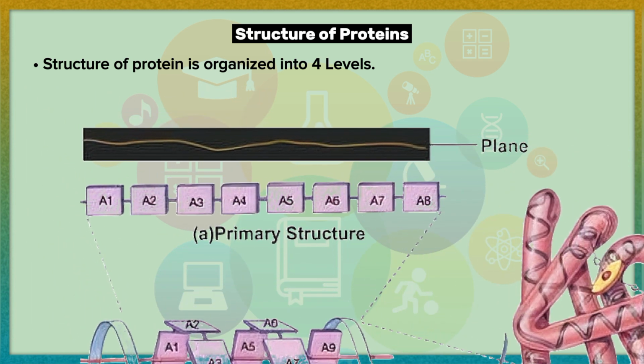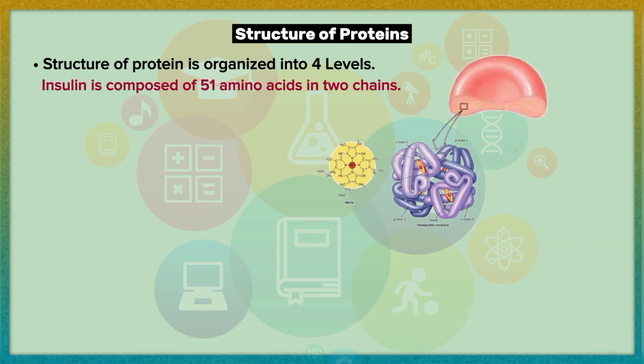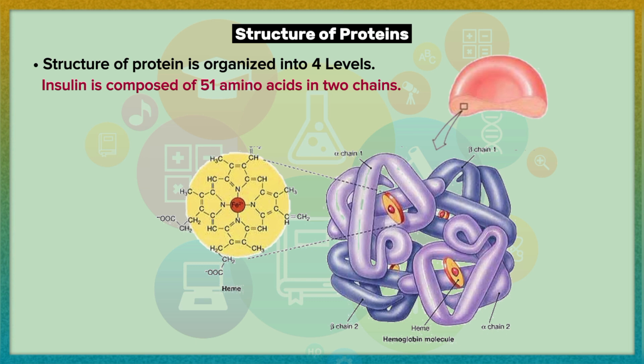The primary structure comprises the number and sequence of amino acids in a protein molecule. Frederick Sanger was the first scientist who determined the sequence of amino acids in a protein molecule. After 10 years of careful work, he concluded that insulin is composed of 51 amino acids in 2 chains. One of the chains had 21 amino acids, and the other had 30 amino acids, and they were held together by disulfide bridges.